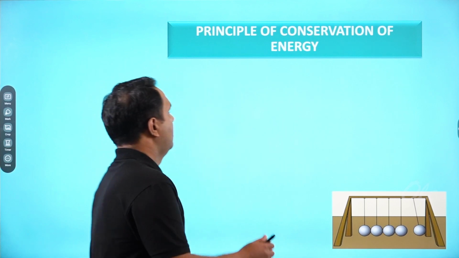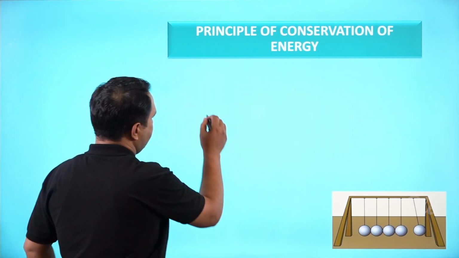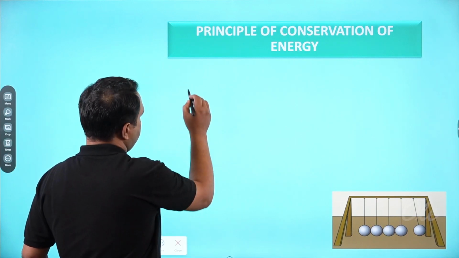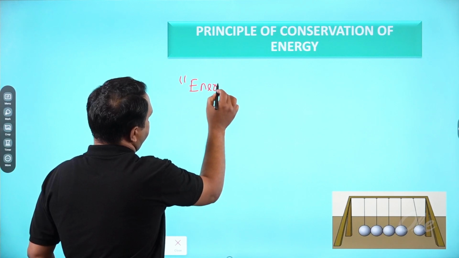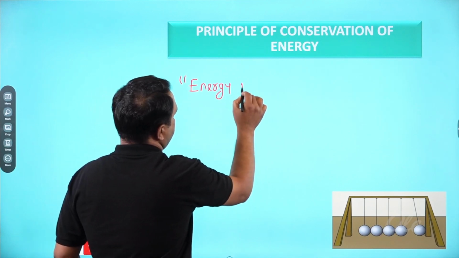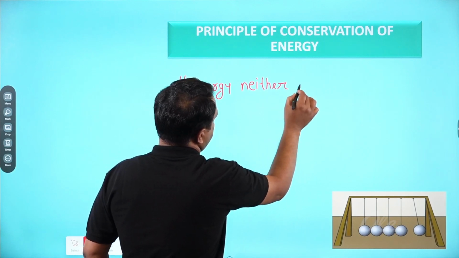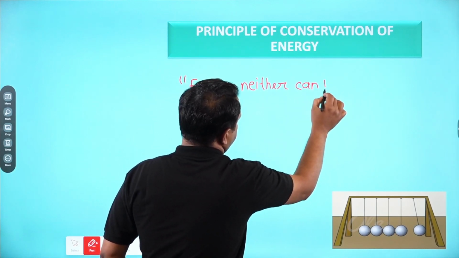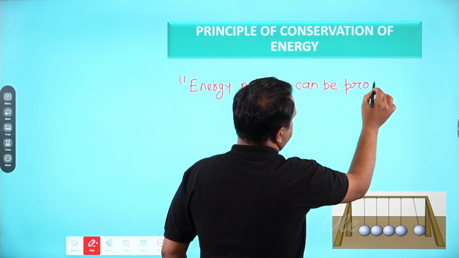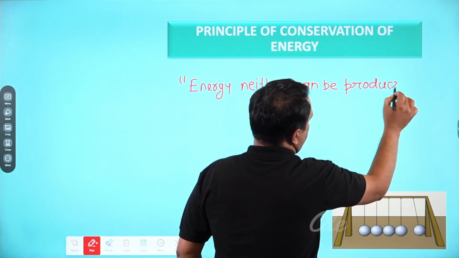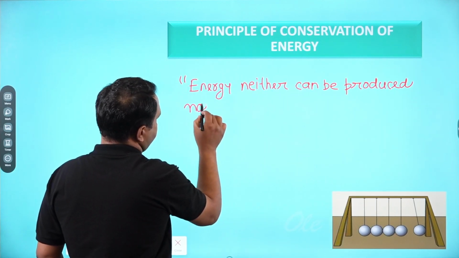So according to this principle, we can write down that energy neither can be produced nor can it be destroyed.